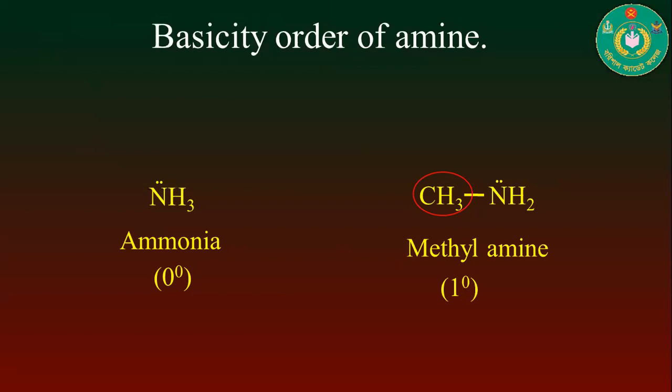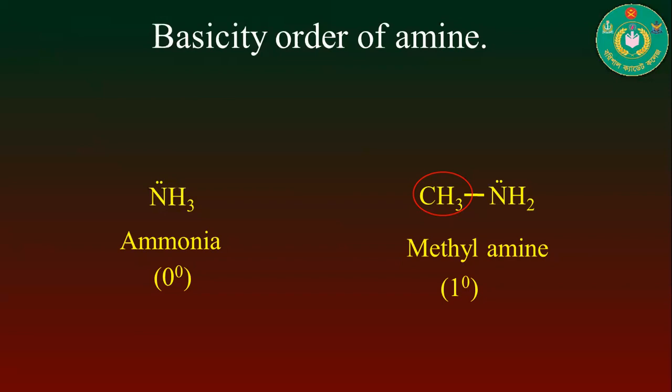Now, if we have to compare the basicity between these two compounds, can you think which compound shows more basic properties between ammonia and methylamine?